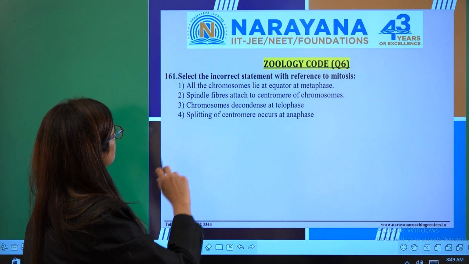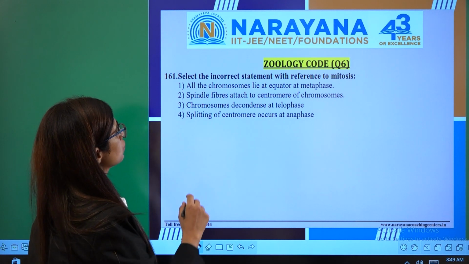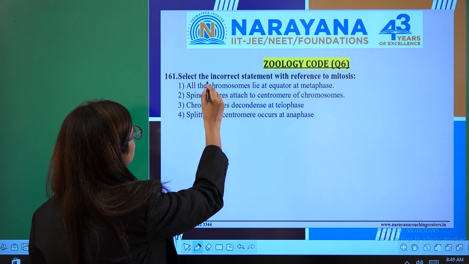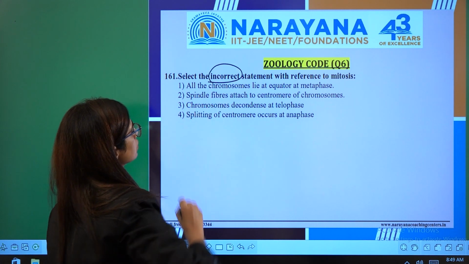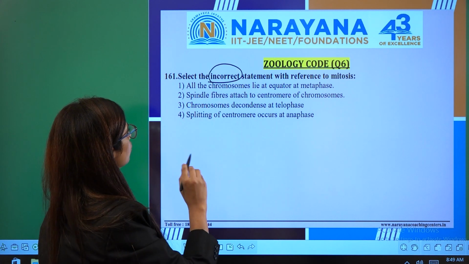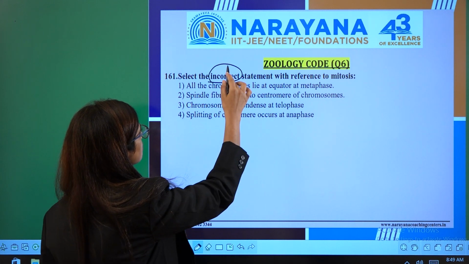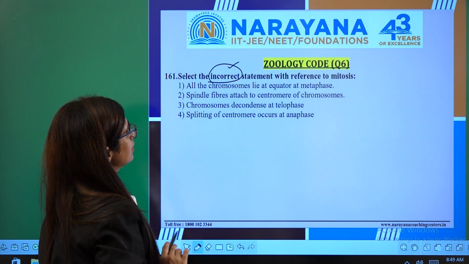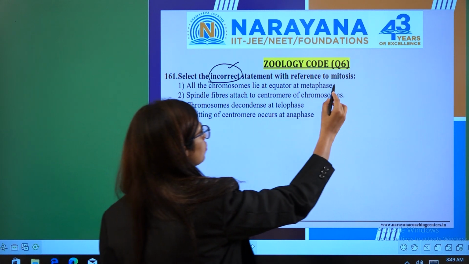It is given: select the incorrect statement with reference to mitosis. First of all, you have to look into the statement. What we are looking for, incorrect or correct? So this is incorrect, so we have to look for the incorrect one first. And I'll explain to you about mitosis.